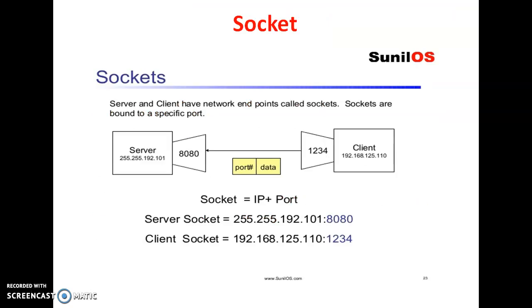The next terminology related to networking is socket. The socket is also called an endpoint of communication. A socket consists of an IP address and port number. So in this diagram, there is a server socket and a client socket. A server socket consists of the server IP address and port number, whereas a client socket consists of the client IP address and port number.